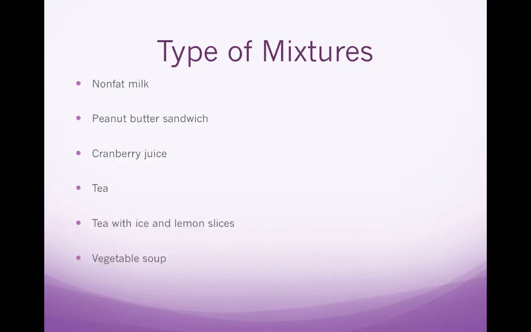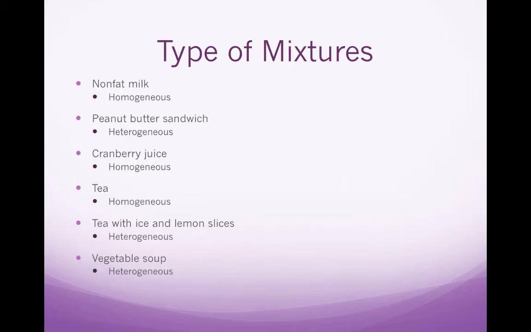So let's do some examples. So non-fat milk is a homogeneous mixture. Peanut butter sandwich is heterogeneous. Cranberry juice is homogeneous. Tea is also homogeneous. Tea with ice and lemon slices would be heterogeneous. Vegetable soup is heterogeneous.